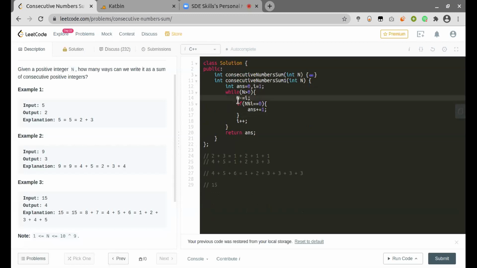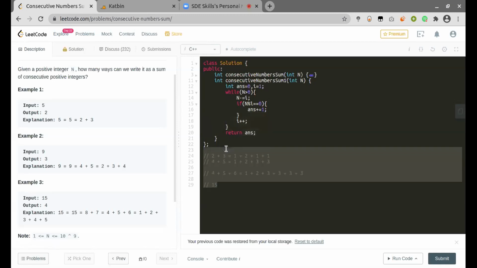So at first 1 will be subtracted, in the next iteration 2 will be subtracted, in the third iteration 3 will be subtracted, and 1, 2, 3 specifies the number of terms which I was adding. So I just need to check if it is divisible by the number of terms itself, and if it is, I just need to increment my answer, and finally I can return my answer. So this implementation is so easy.